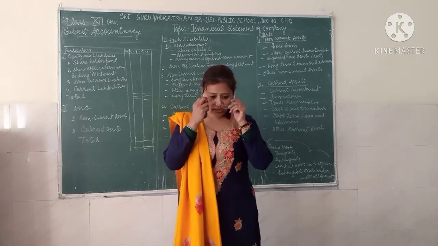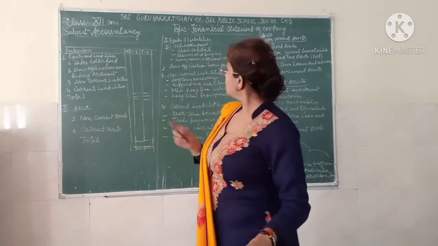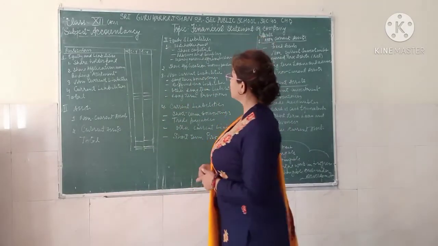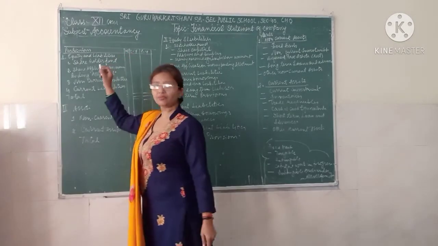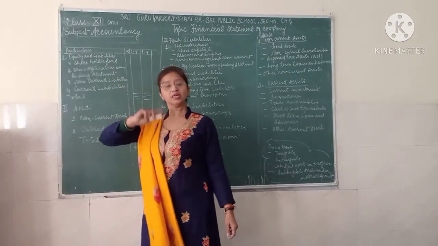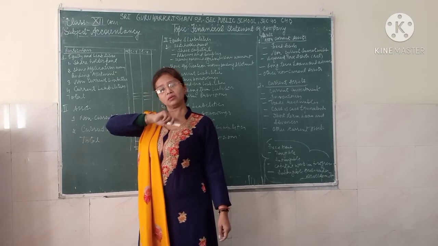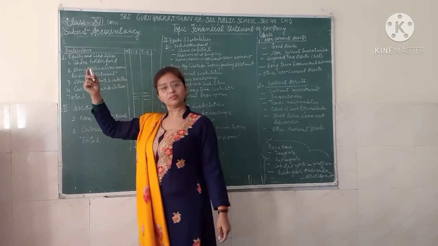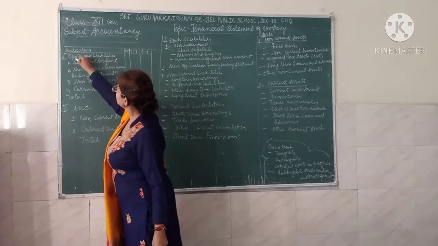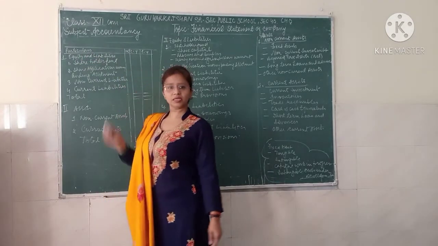So you can see that in the company's balance sheet, the company has divided the liability and capital, just like in other common balance sheets. All the capital and the liability, here you will write equity and liabilities.